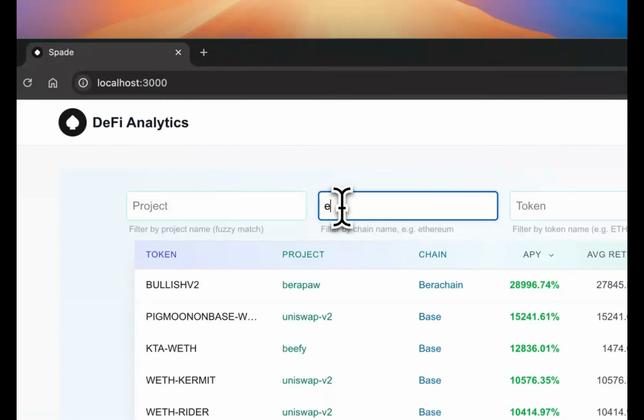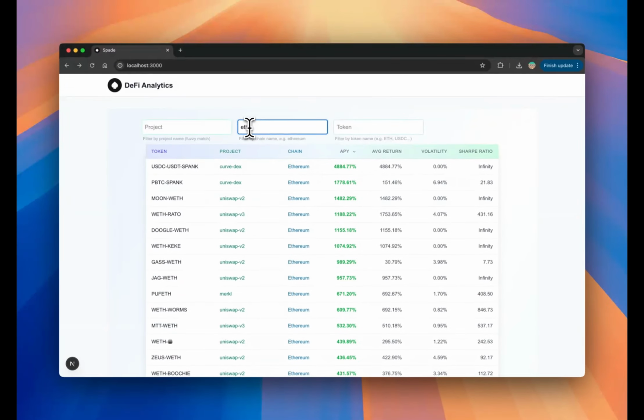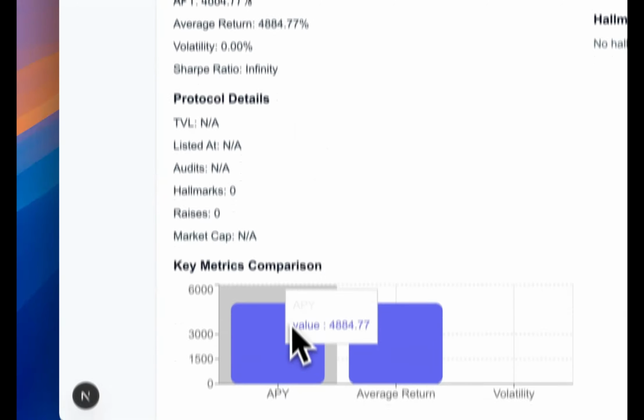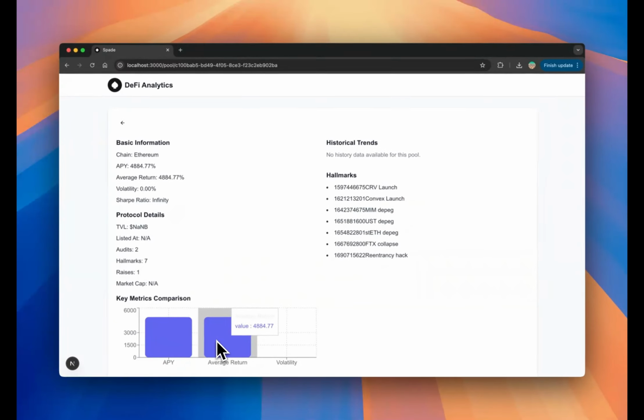Now let's check out another example, this time for a pool on Ethereum. Again, you get the basic information up front. Ethereum as the chain, both APY and average return at 4884.77%. Volatility at 0, so the Sharpe ratio comes out as infinity.